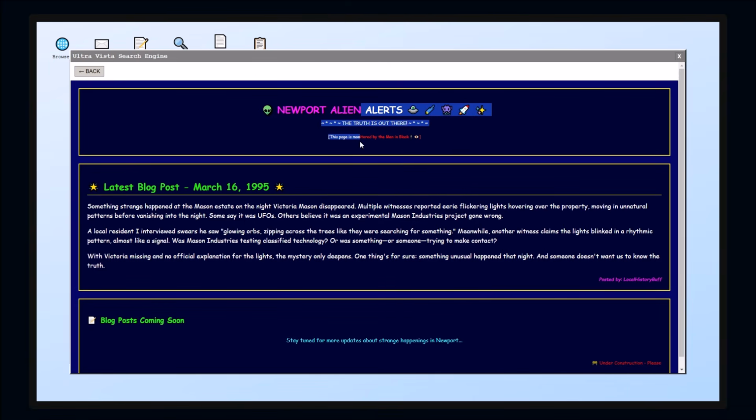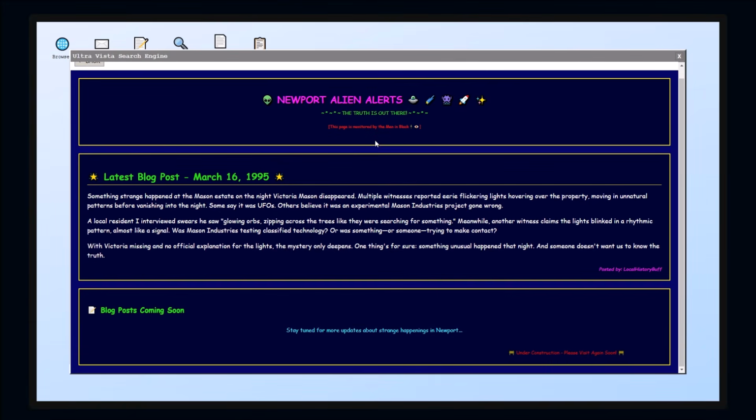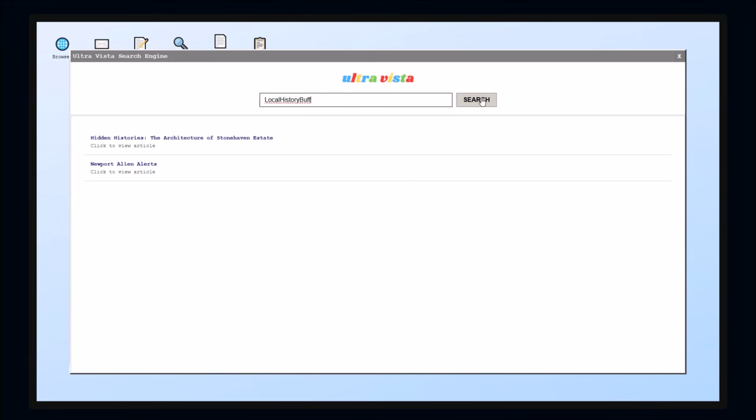Newport alien alerts. The truth is out there. This page monitored by the men in black. Something strange happened in Mason Estate the night Victoria disappeared. Multiple witnesses saw eerie flickering lights. Well, that could be because of the security system, which messes up when the lights are too high up. That's what I think. That's my guess. A local resident I interviewed says he saw glowing orbs zipping across the trees. Another witness saw the lights blinking like a signal. With Victoria missing and no explanation for the lights, something unusual happened and somebody doesn't want us to know the truth. Posted by local history buff. Blog posts are coming soon. Still under construction. See if local history buff comes up anywhere.